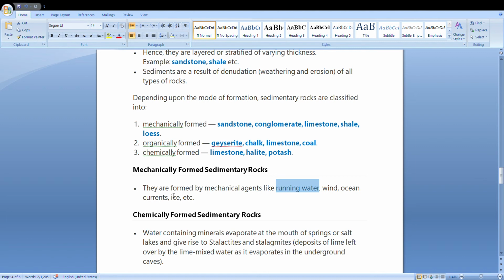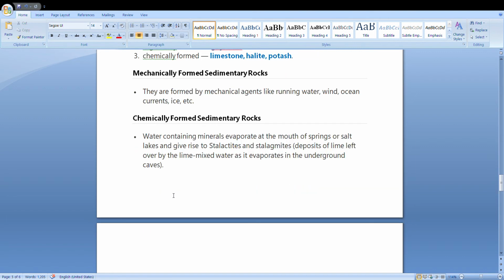Slowly and slowly this water which is mixed up with the calcium comes out on the surface of the earth. Water gets evaporated and calcium carbonate gets deposited, because calcium carbonate cannot get evaporated. So chemically formed rocks generally have a chemical composition which is mixed up with the rainwater, and hard material is left behind like lime, calcium is left behind, and water gets evaporated. The hard rock is called sedimentary rock here.